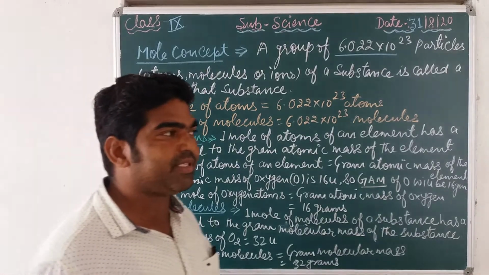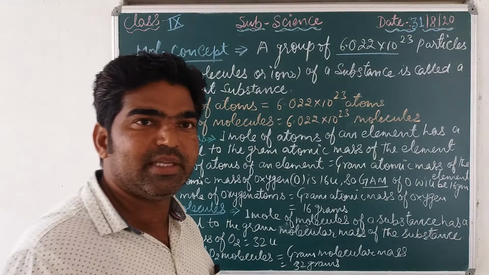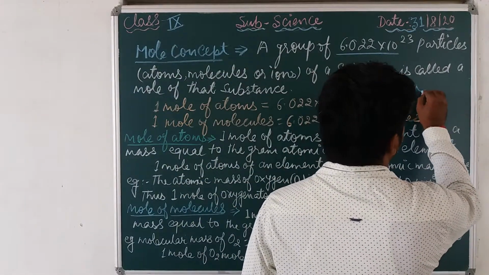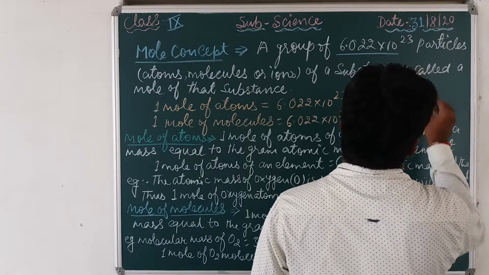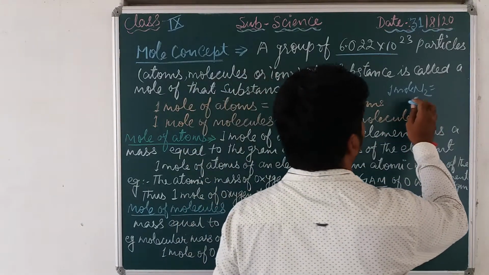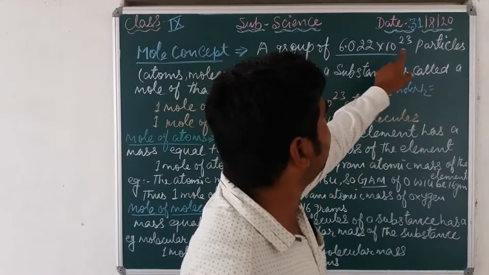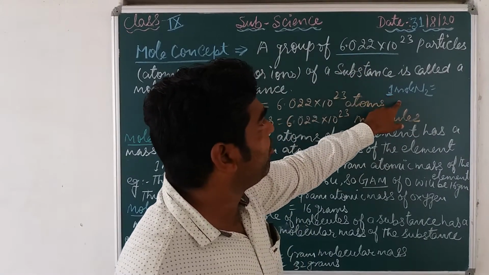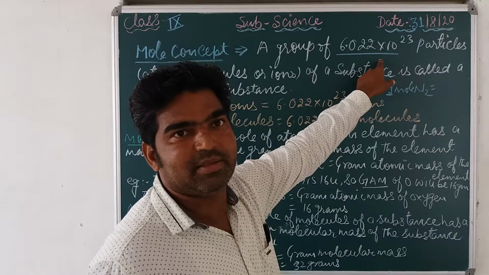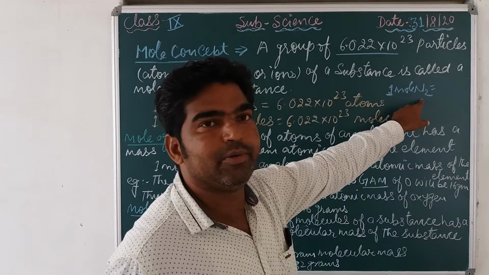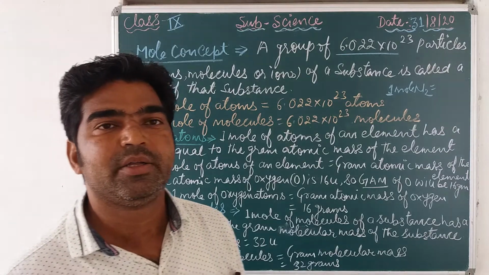Suppose I say 1 mole of nitrogen, that means N2. It's 1 mole. So 1 mole of nitrogen molecules contains a number of molecules equal to this number. Suppose I say 1 mole of sodium chloride.